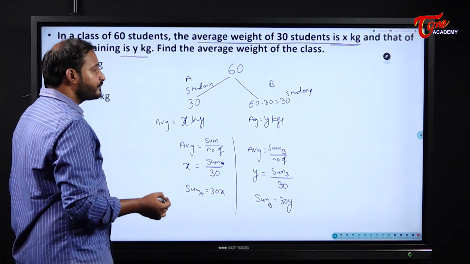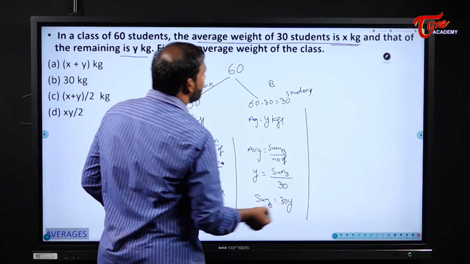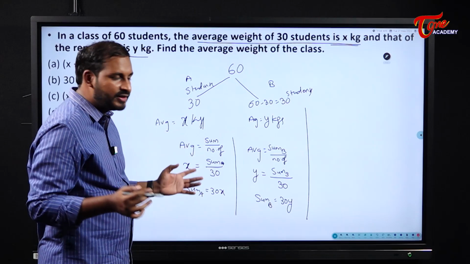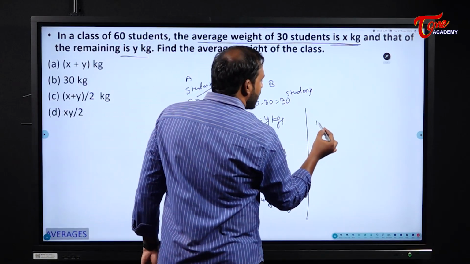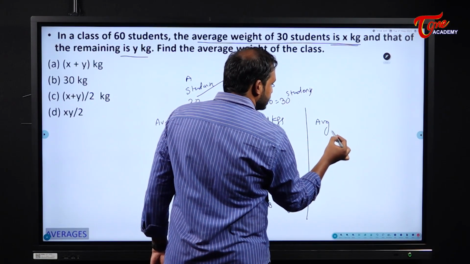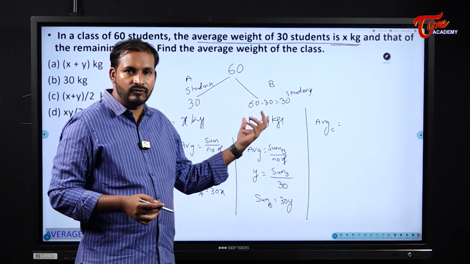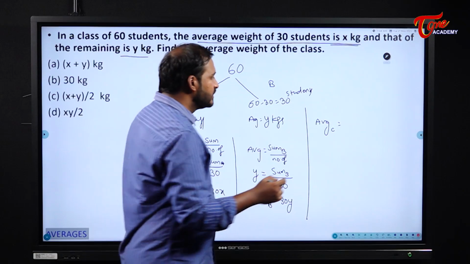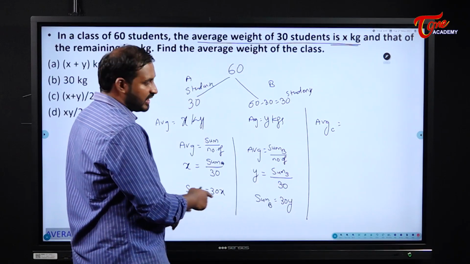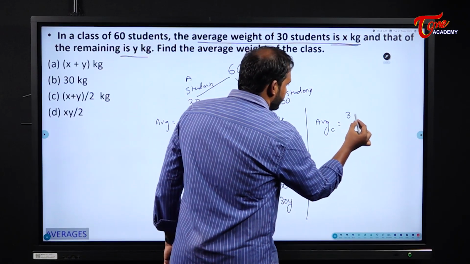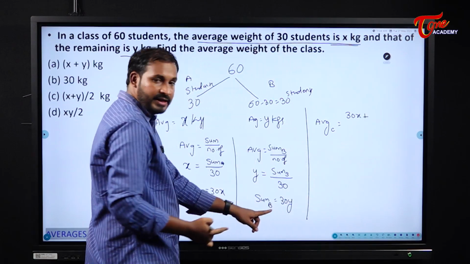Now I need to find the overall average weight of the class. So what will you do? Average weight of the class will become sum of weights of group A plus sum of weights of group B by total strength, right? Sum of weights of group A is 30x. The sum of weights of group B is 30y.